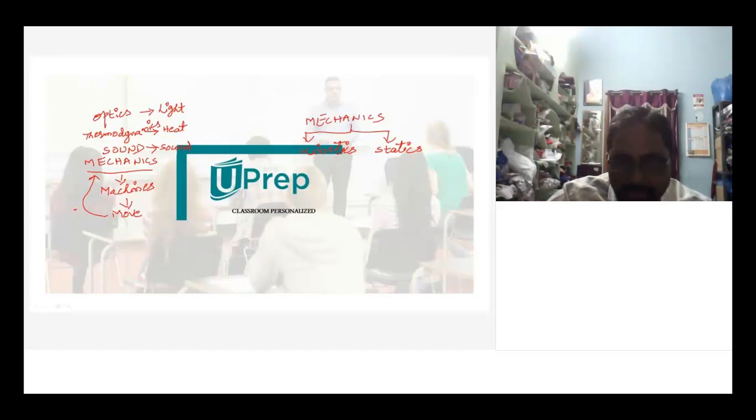Can I tell? Okay, tell me. Kinetic means the energy possessed by a body when it is moving. Static means the energy possessed by a body when it is at rest. So you are speaking about kinetic energy and potential energy. Very good. Actually, kinetics means when an object is moving, what things are related with it. Those things will be learned in kinetics.